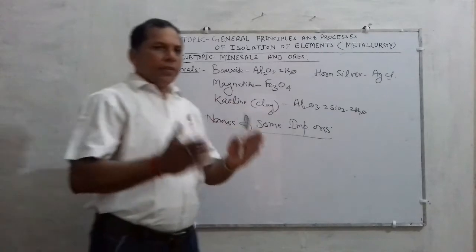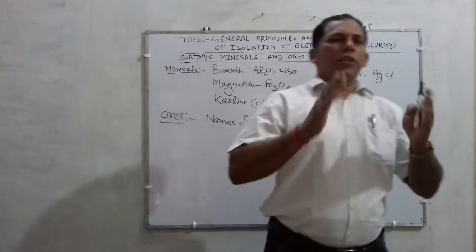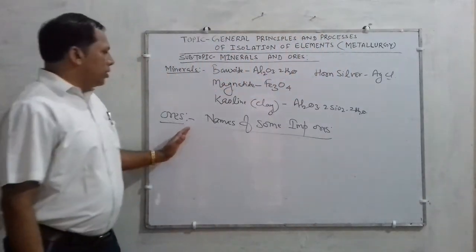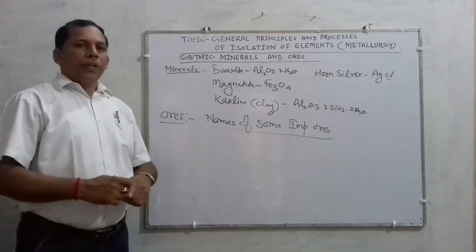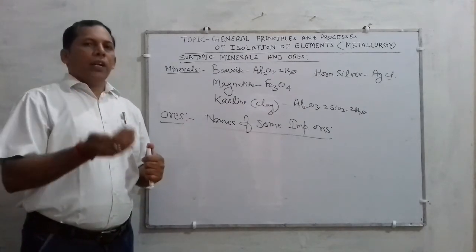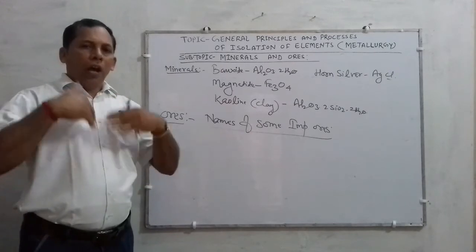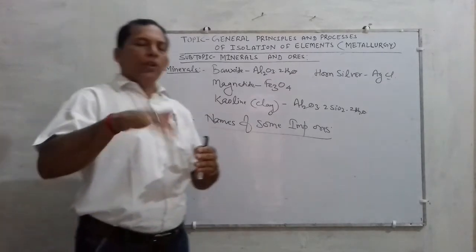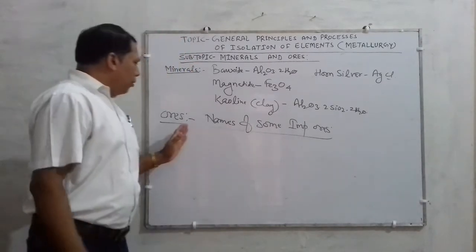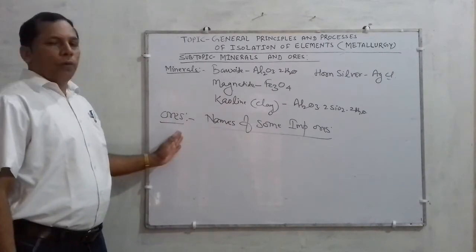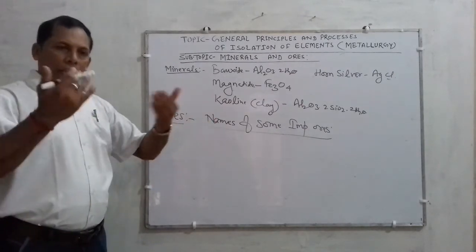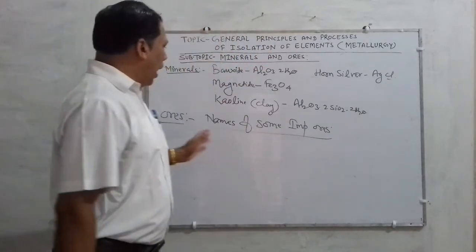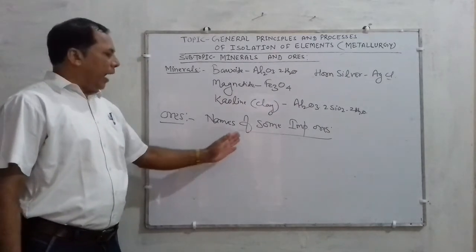And during the selection for extraction of metal, generally those ores are selected from which a metal can be obtained in a large amount and easily, that is, economically or conveniently. It means we have to select such types of ores from which metal can be obtained in excess amount and the process should be easier, in other words convenient and economic.